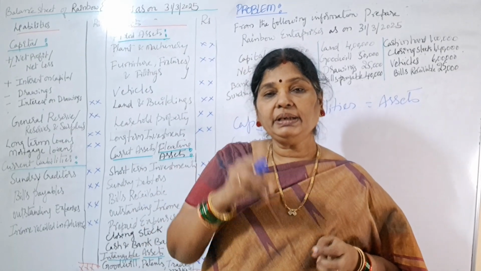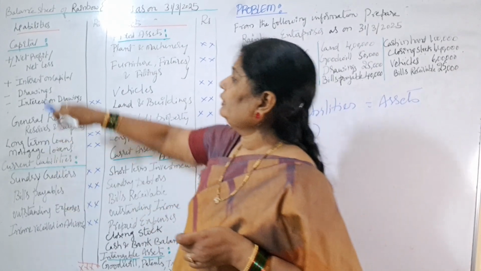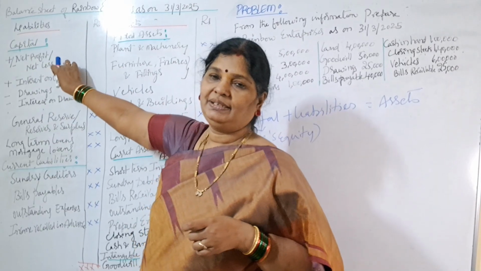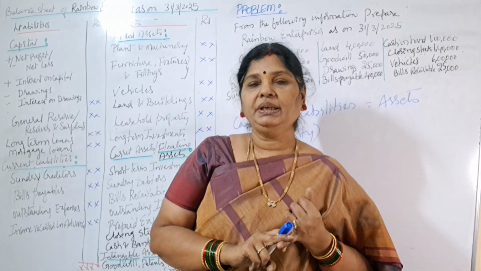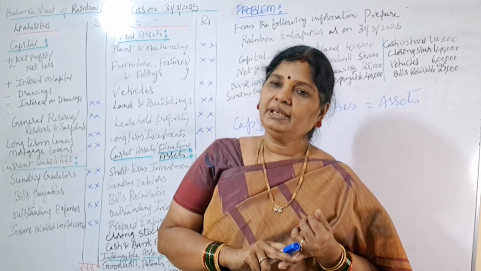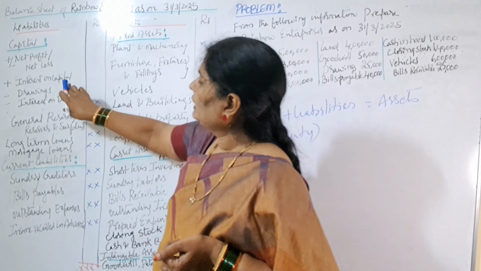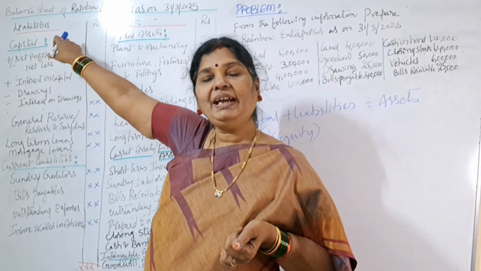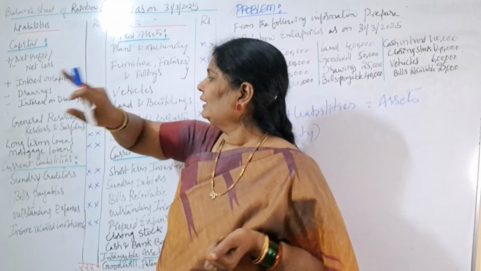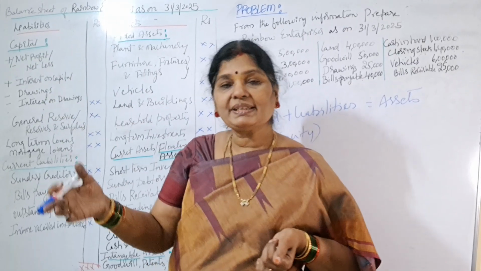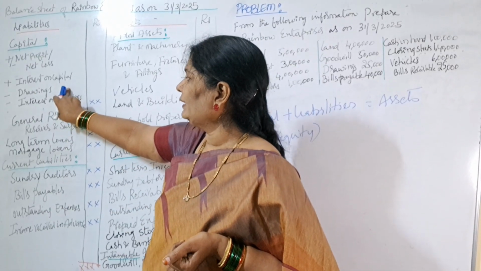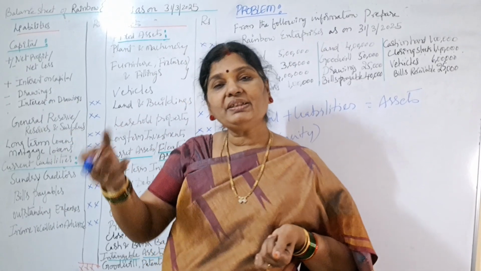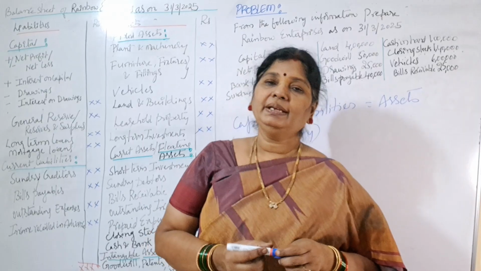Suppose if you get net loss, what we should do? We have to deduct from capital. Clear? If it is net profit, add to capital. If it is net loss, deduct from capital. Next, interest on capital, it is to be added to the capital. Next, if there are drawings by the proprietor, then the drawings amount is to be deducted. Next, interest on drawings is also to be deducted from capital.